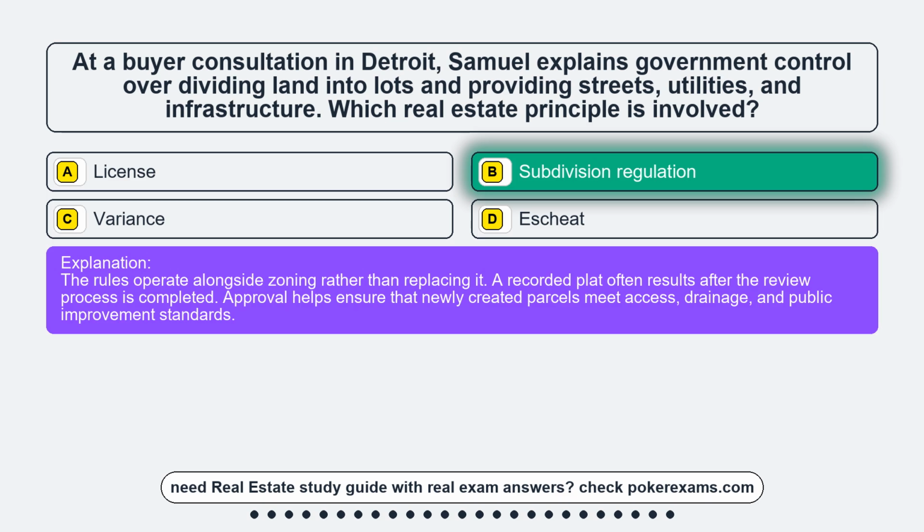The rules operate alongside zoning rather than replacing it. A recorded plat often results after the review process is completed. Approval helps ensure that newly created parcels meet access, drainage, and public improvement standards.